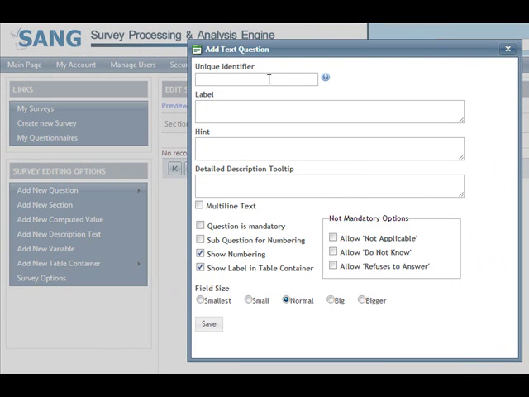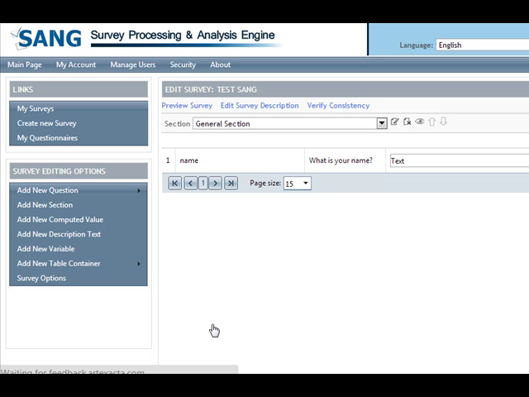We create a text question. Then we need an identifier for the question. Is your name? We have a few options here in attributes, and we save the question.